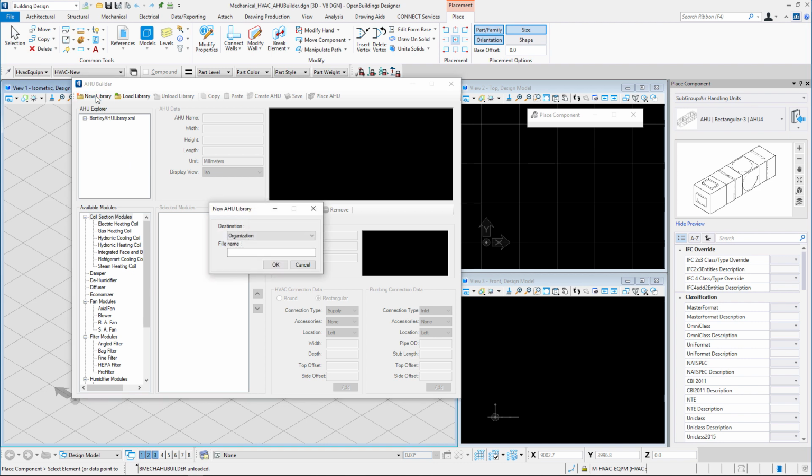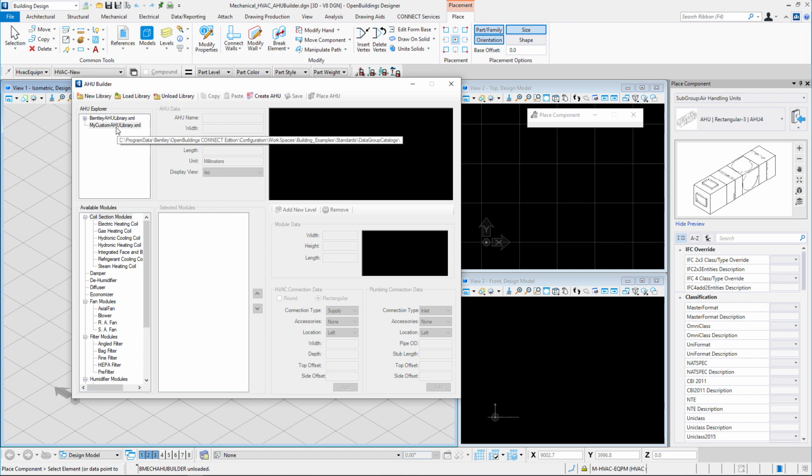Now we would have to select where we would like to save our library in. Organization, which is the dataset, workspace standards, or workset standards. For this example, let us select workspace. Let us name our library as My Custom AHU Library. Then we click OK, our library is created.